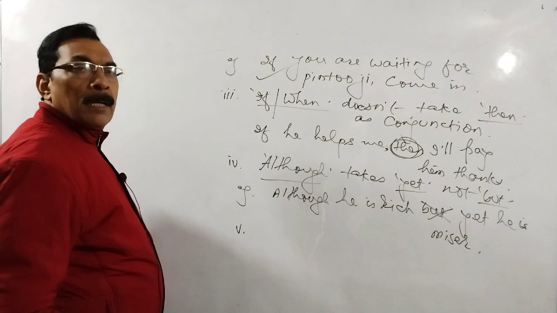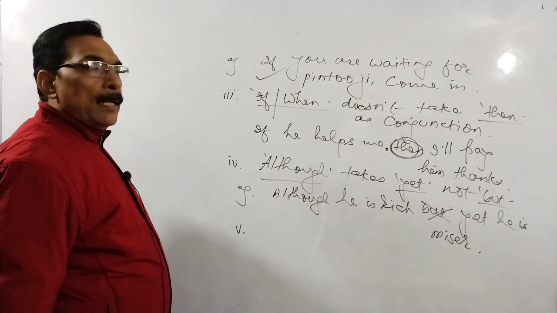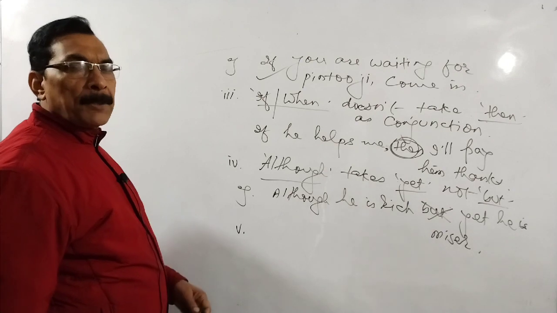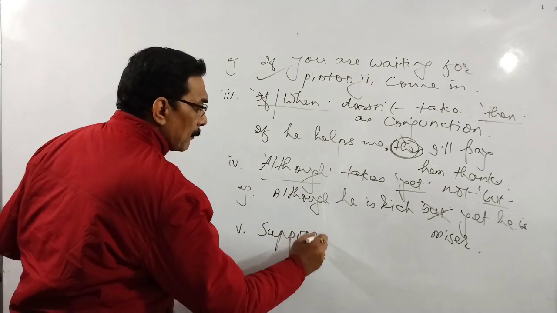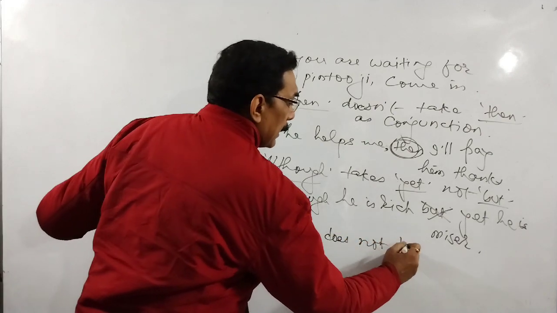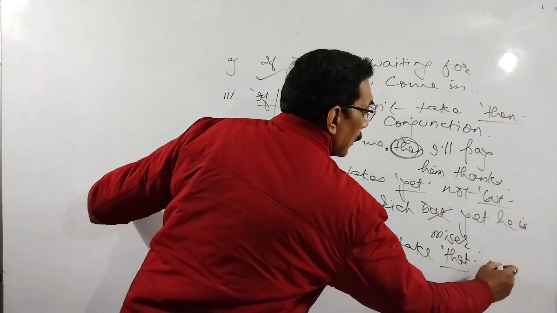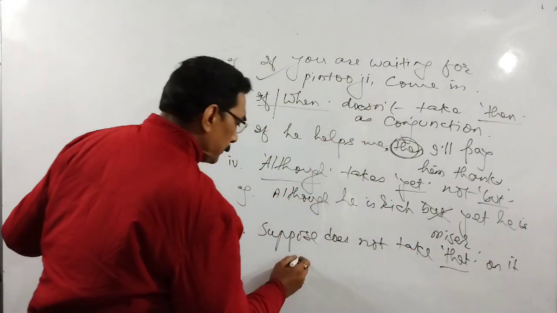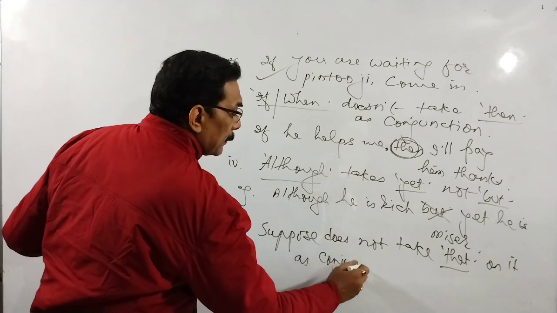Now, this is very important, the last one. It has 5 rules and regulations, and something more we should be reading in hypothetical sentences. Suppose does not take that as a conjunction.